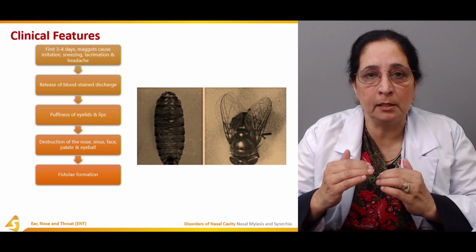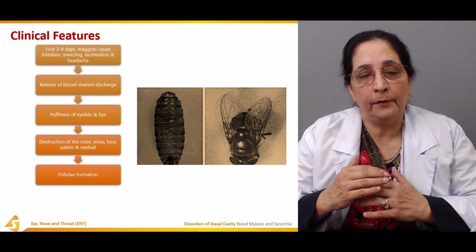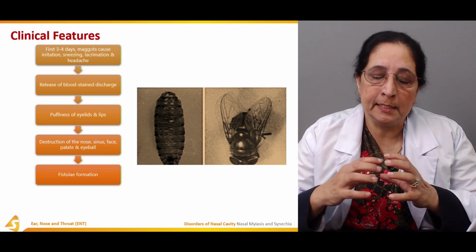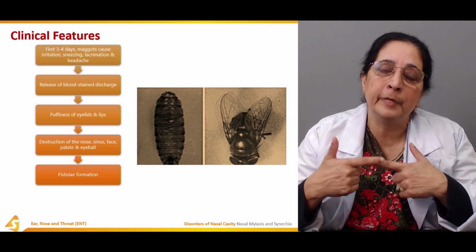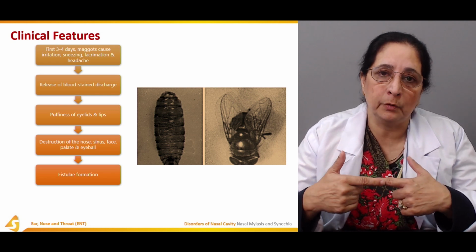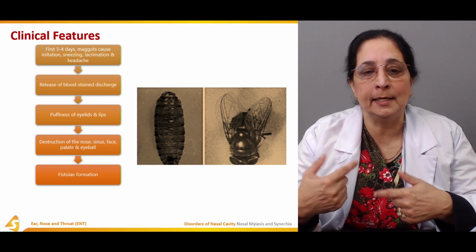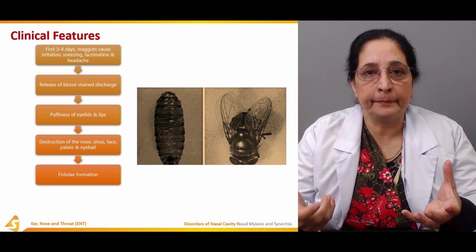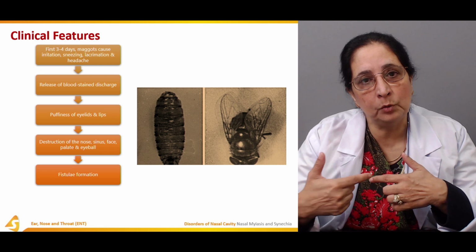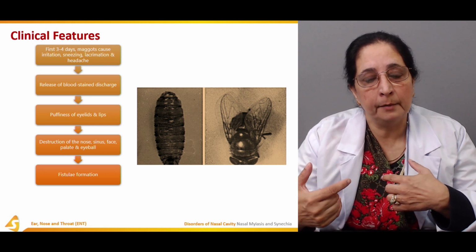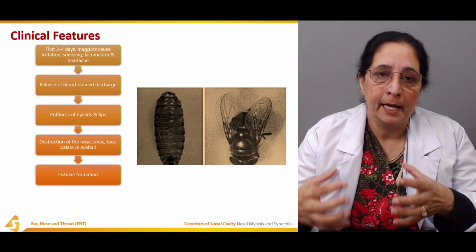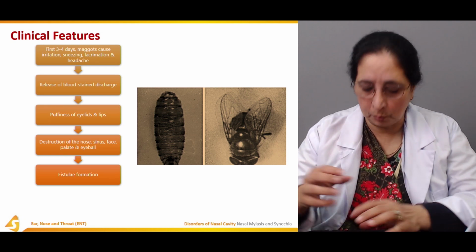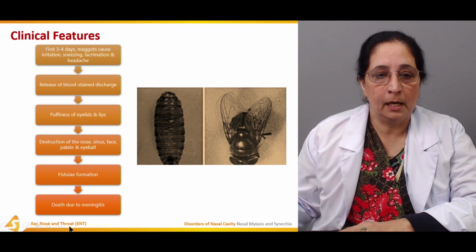Fistulas are connections between two structures, openings formed as a result of the destruction of tissues. So when the tissues in the nose and sinuses are destroyed, fistulas form between the palate, eyeballs and nostrils.